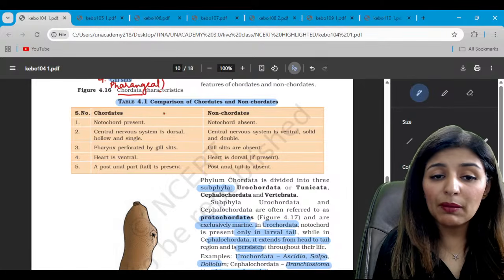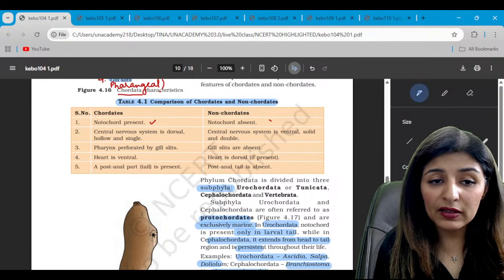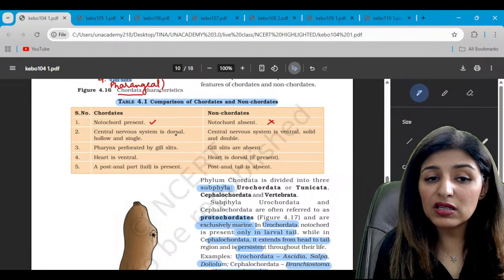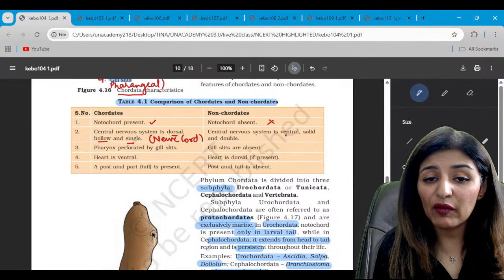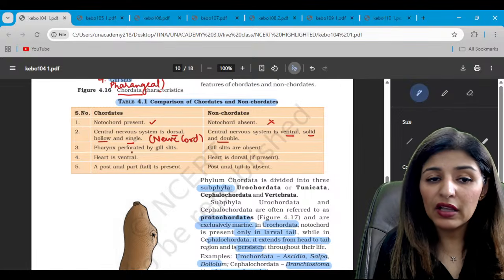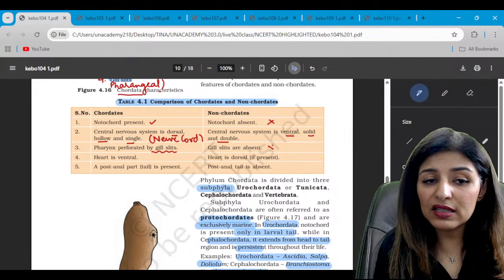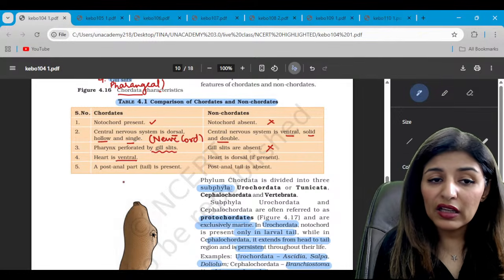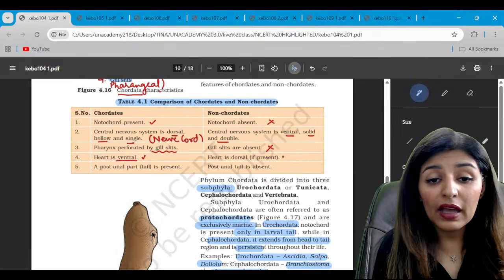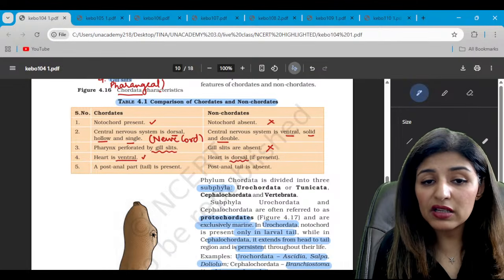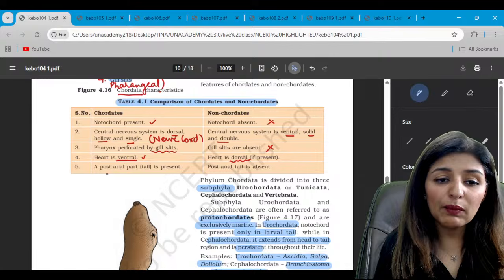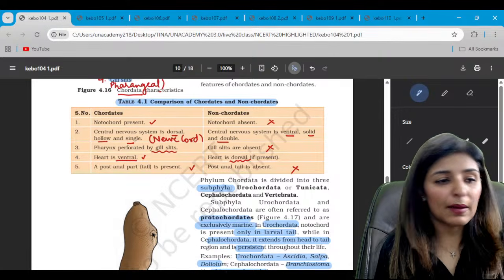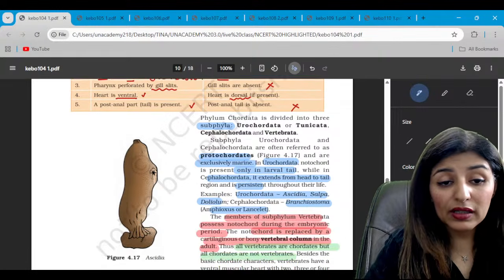Now talking about the comparison, see, notochord present, here it is absent. Central nervous system is dorsal, hollow and single. What are we talking about? We are talking about the nerve cord just discussed. While here it is ventral, solid and double. Pharynx will have gill slits, which will be absent here. Heart is always ventral, and in case of non-chordates, if it is present, it is dorsal. Post-anal tail is present here, it is absent in here. Are we clear? Look at this diagram, guys.